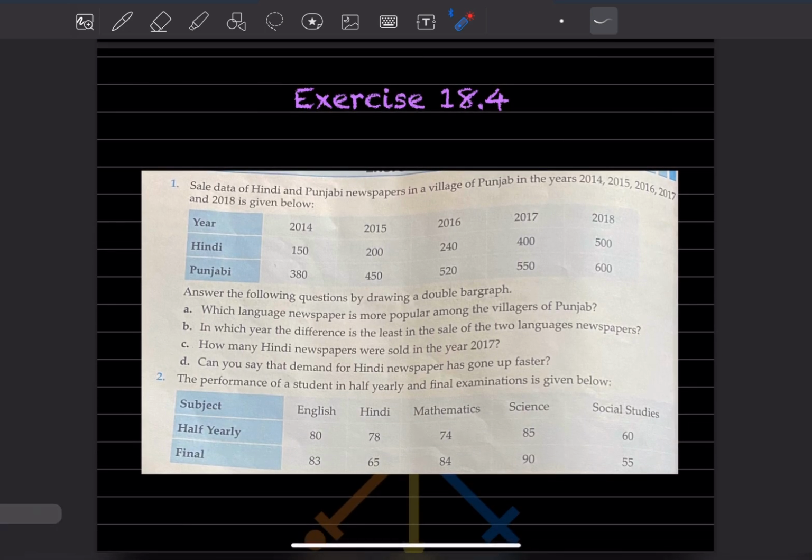Sale data of Hindi and Punjabi newspaper in a village of Punjab in the years. These are the years given, from 2014 to 2018. And this is the sale data of the Hindi newspaper, and this is for the Punjabi newspaper. So answer the following questions by drawing a double bar graph. That was just a single bar graph. This is the double bar graph.